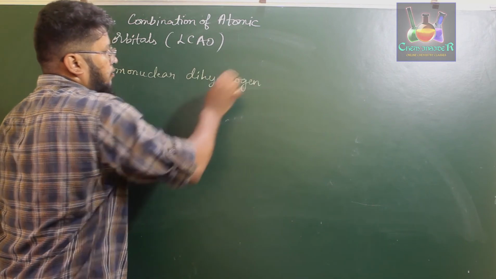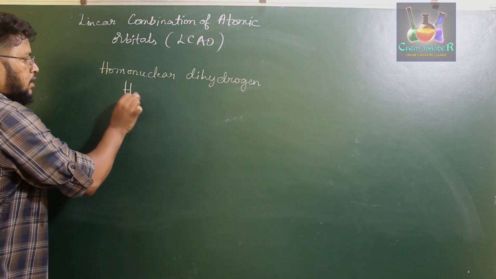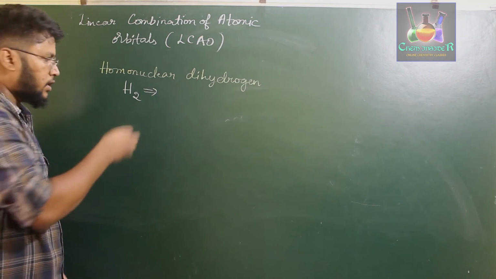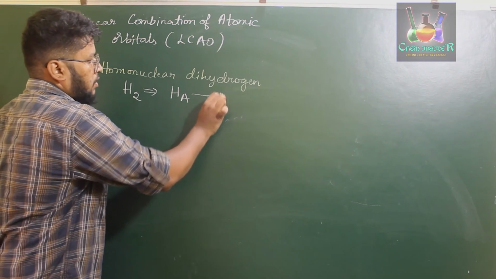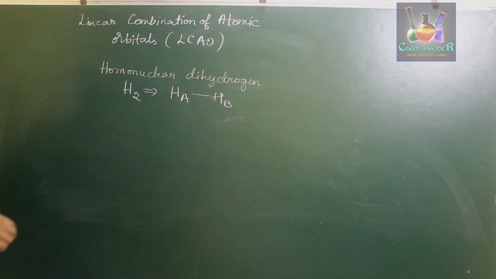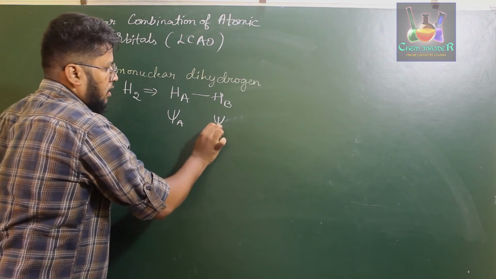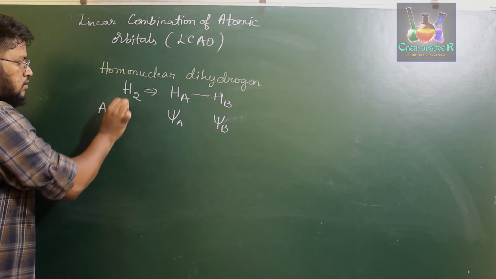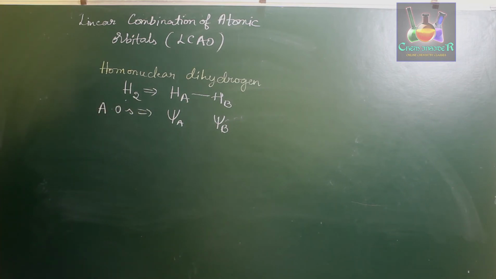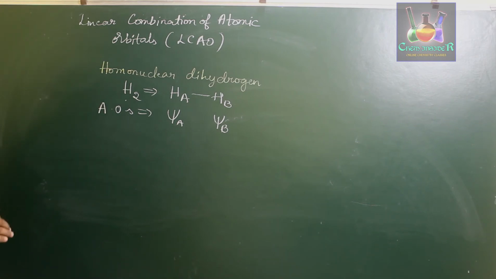Okay, if you consider the homonuclear dihydrogen molecule, that is H2, it has 2 atoms of hydrogen. Let those 2 atoms be HA and HB. If their atomic orbitals are given by the symbols psi A and psi B, then the molecular orbitals formed by combining psi A and psi B